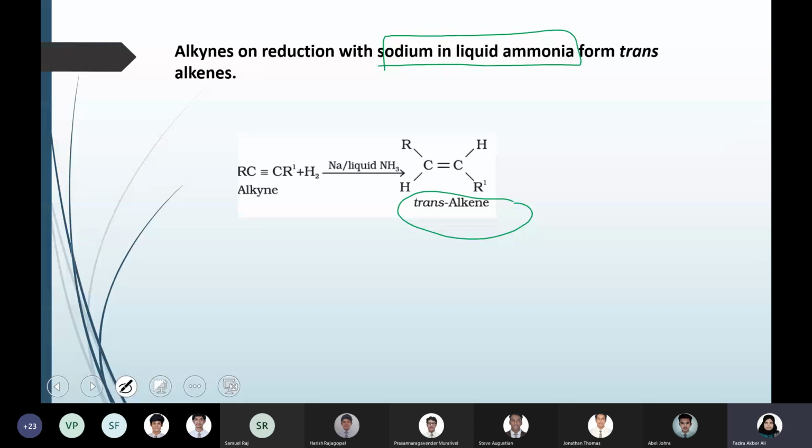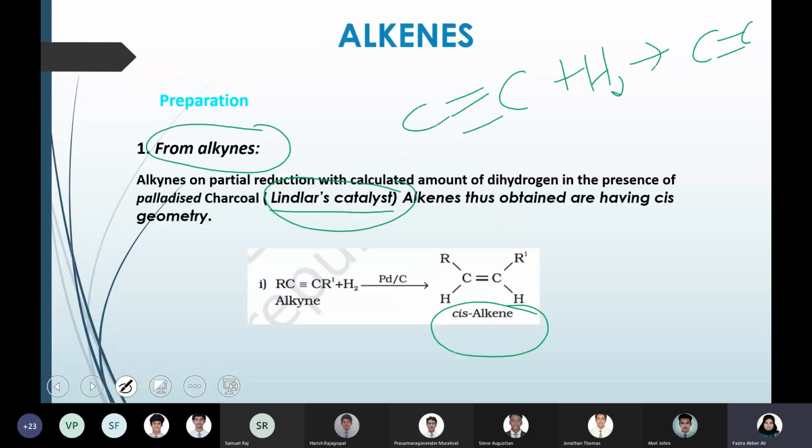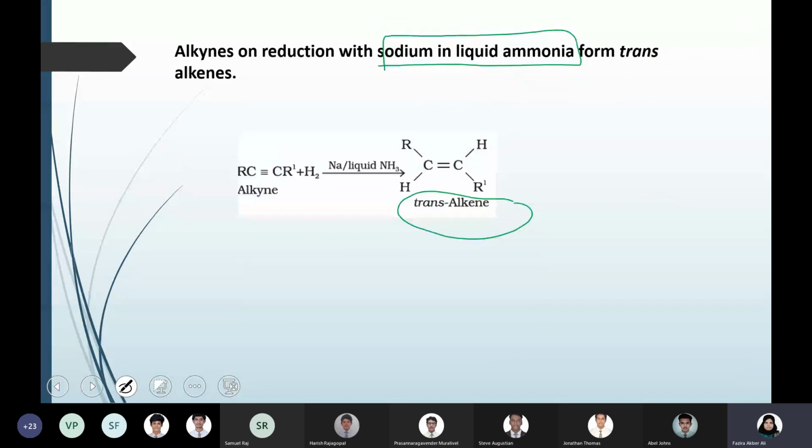So based on the question, you need to use different catalysts or conditions to get the desired product. If you are looking for a cis alkene, then you have to use Lindlar's catalyst. If you are looking for a trans alkene, then you have to use sodium in liquid ammonia. Okay, for that, let's see an example.